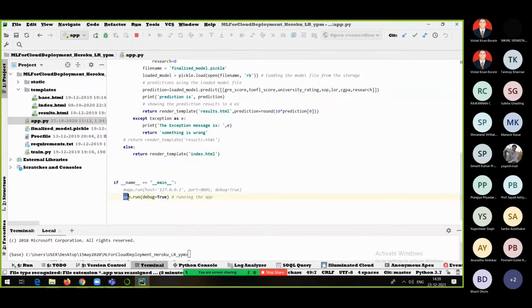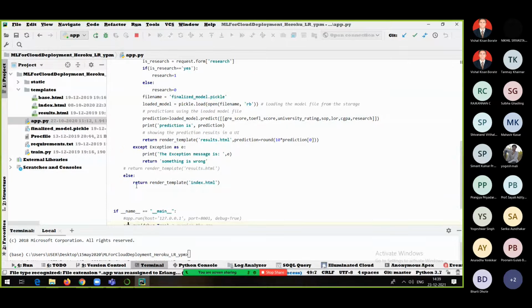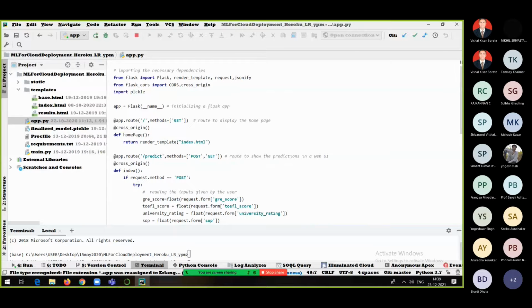Now app.run. So app is what? Control will come here. What is app? App is an object of the type Flask. App is an object of the type Flask. Now, how am I able to make use of this particular Flask method here? Because I have already imported this particular thing.